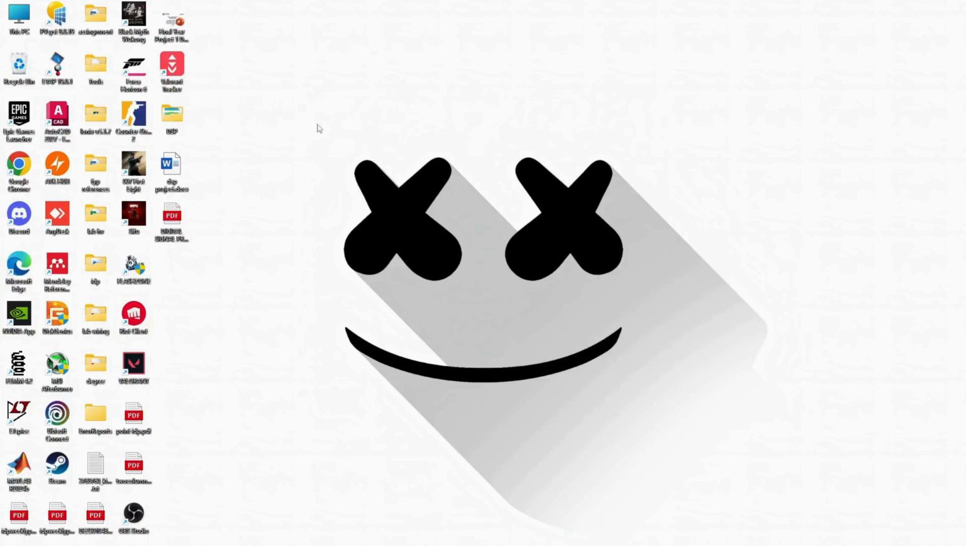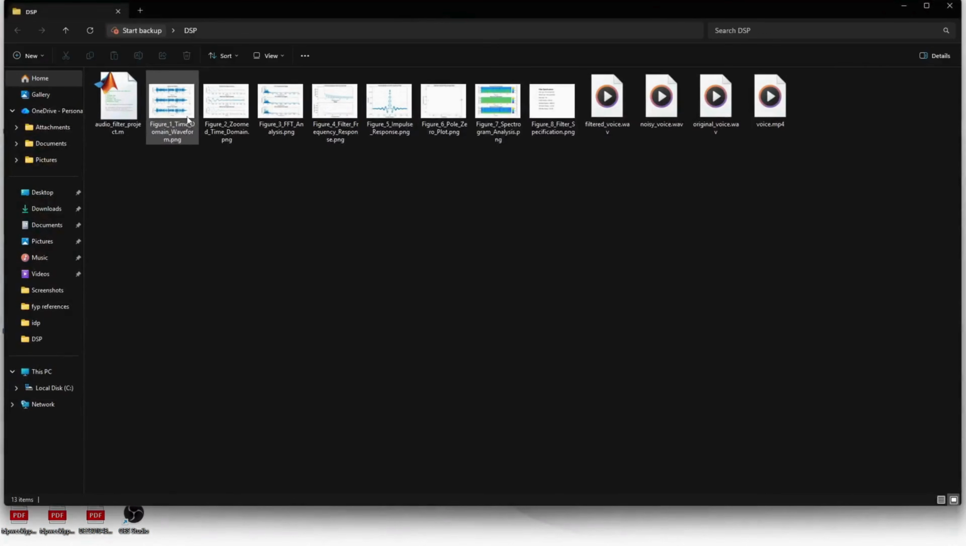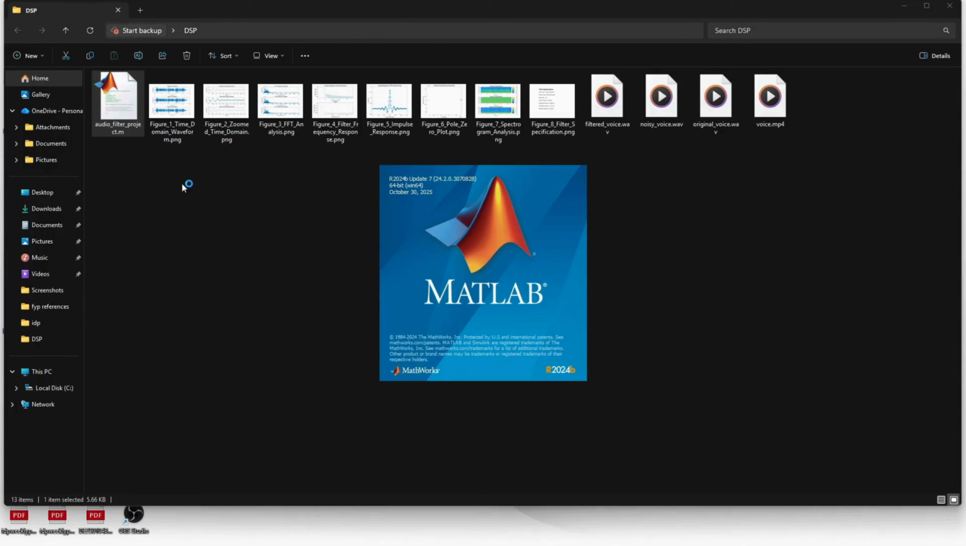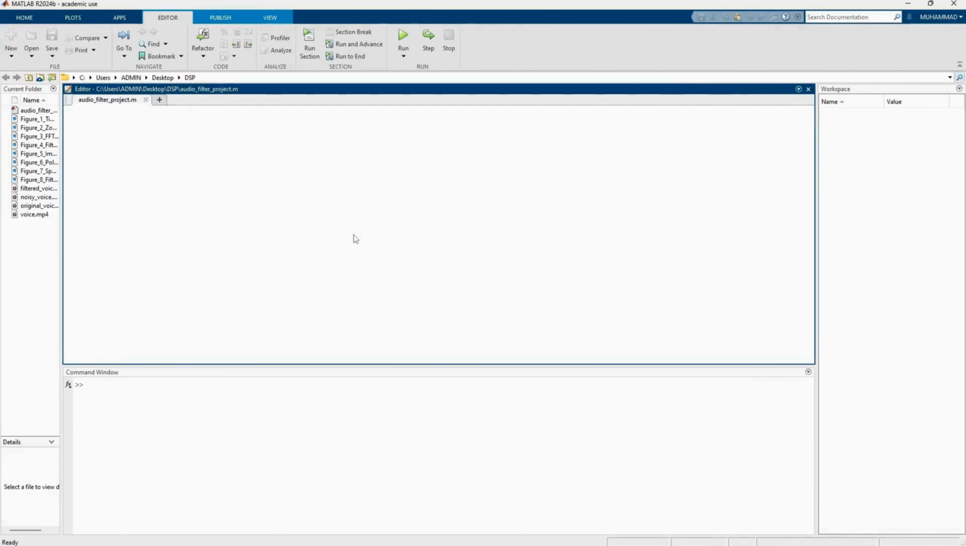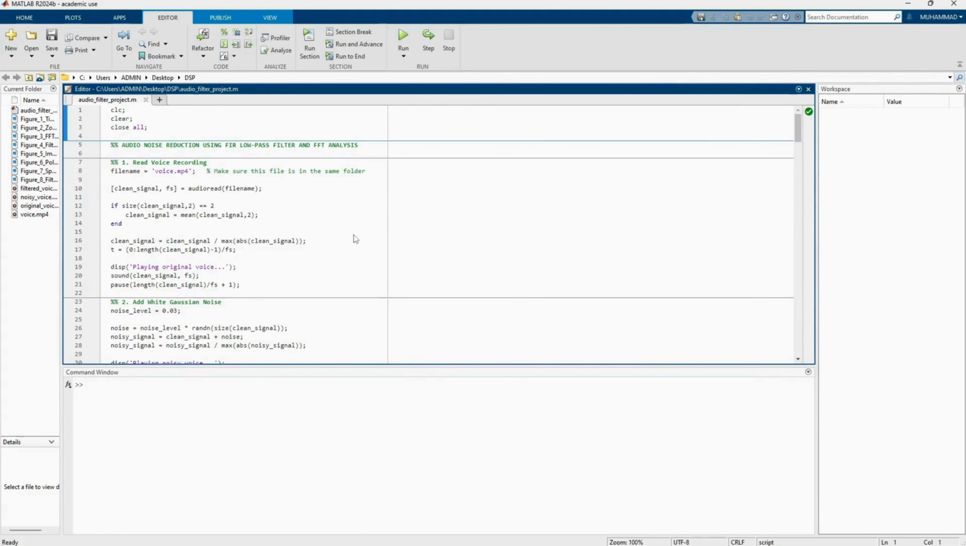So right now I will present the results and discussion for this project. Firstly, we open the file of the simulation. Basically, this project was developed entirely in MATLAB R2024B using the Signal Processing Toolbox. The program consists of several stages including audio acquisition, noise addition, FIR filter design, FFT analysis and performance evaluation.